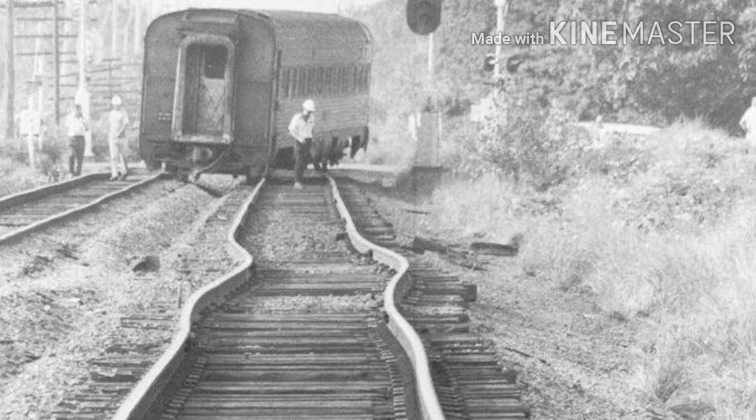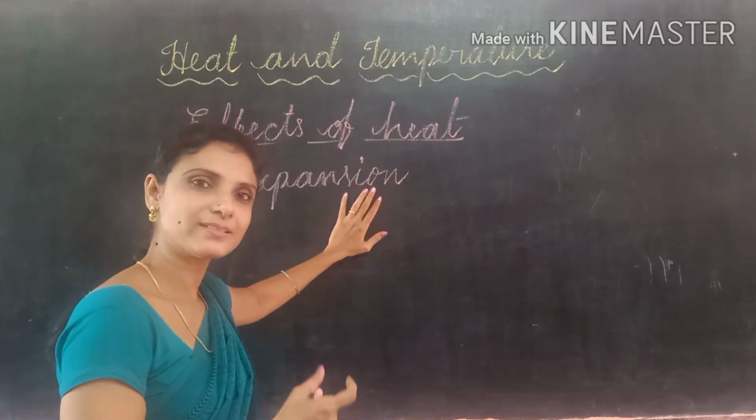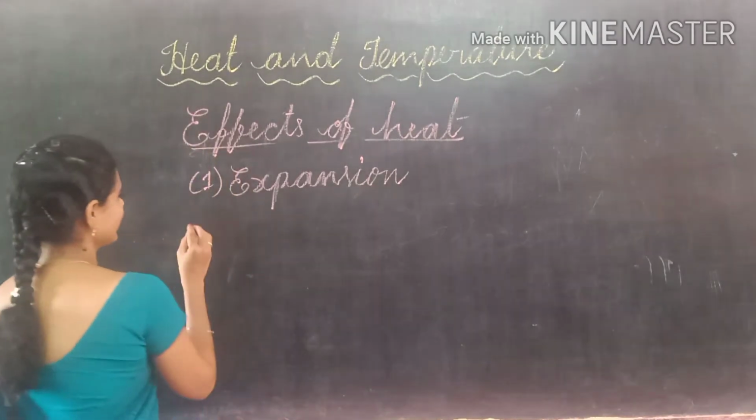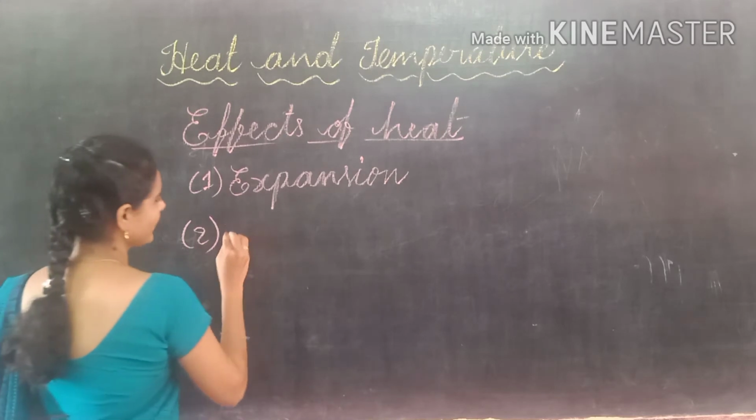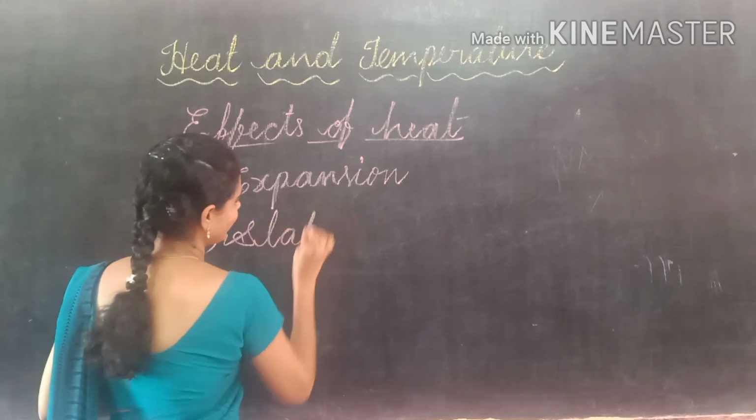If the railway track bends, what will happen? We may get accidents. So to avoid those accidents, generally they leave some gap between the rods. The expansion is the reason behind that gap. So heat expands the substances. And the second one, heat changes the state of matter.